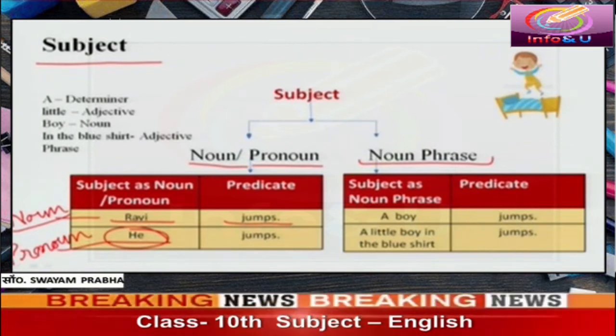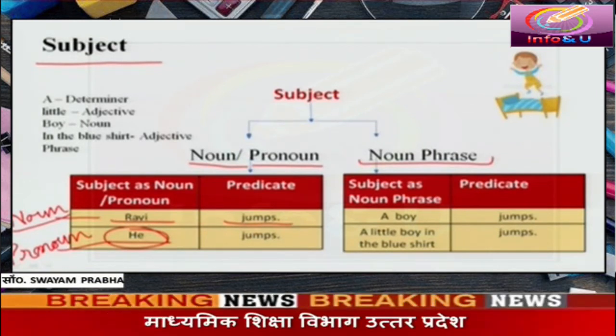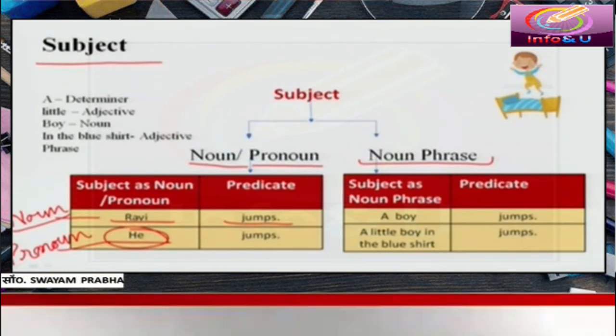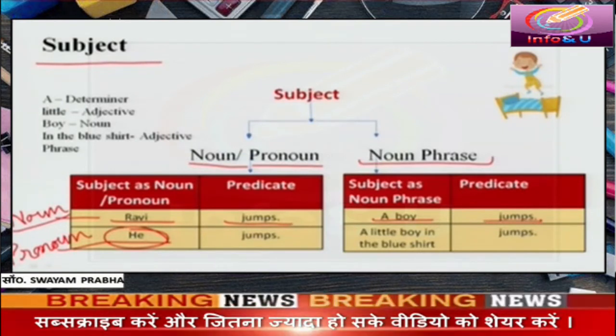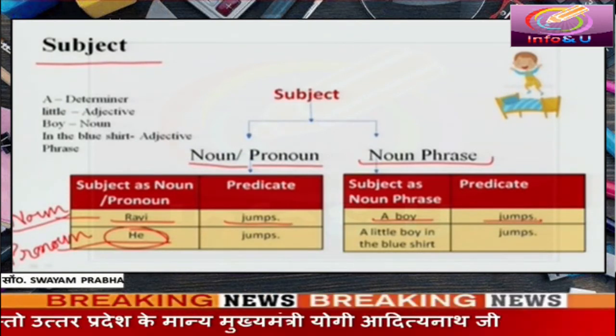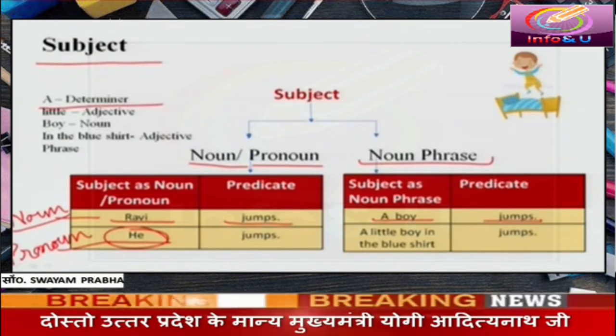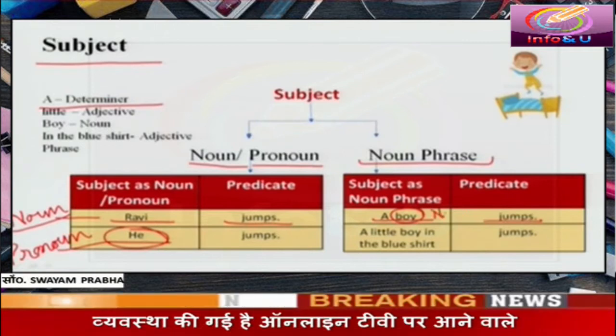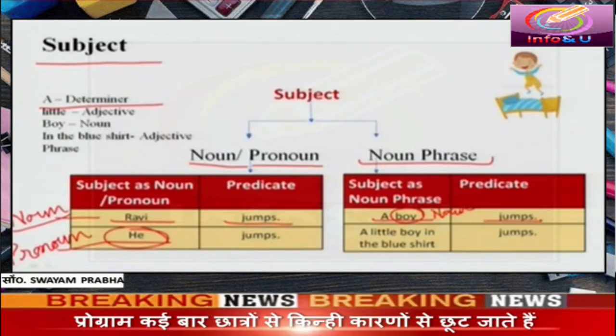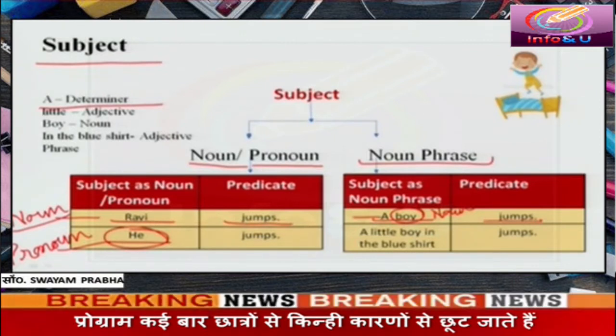Let's elaborate this sentence further. A boy jumps. Here a is the determiner. What is boy? Boy is a noun or the head word. Sometimes it is also called the head word, and a is the determiner.